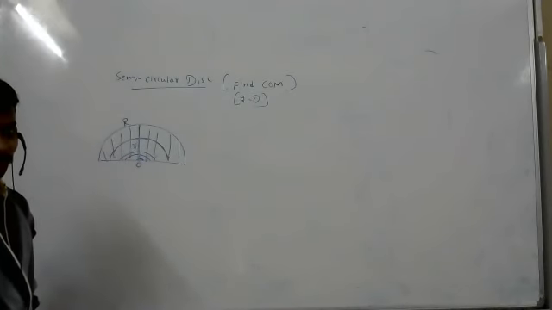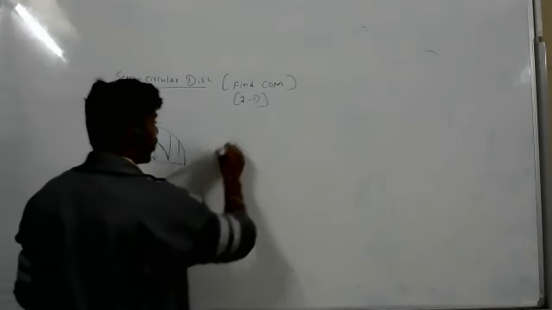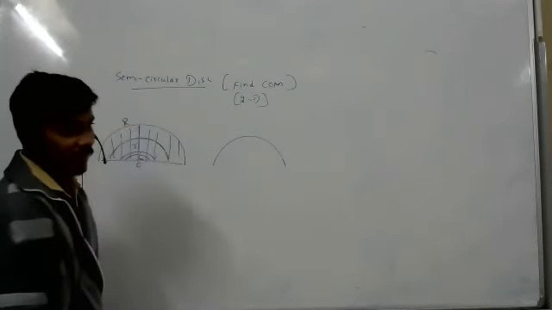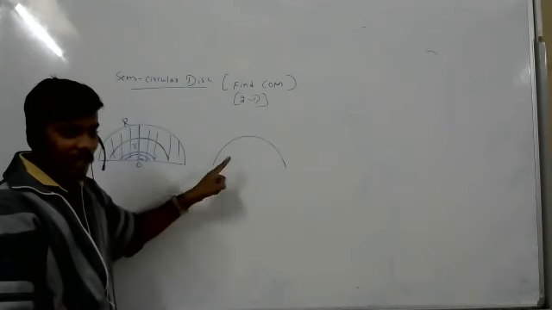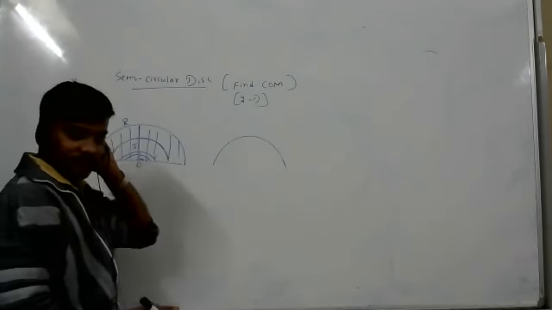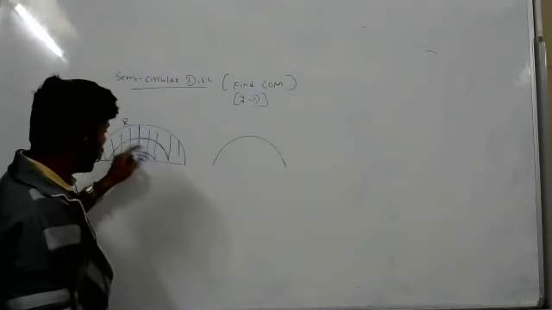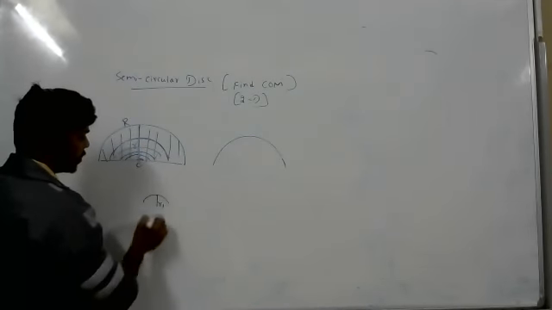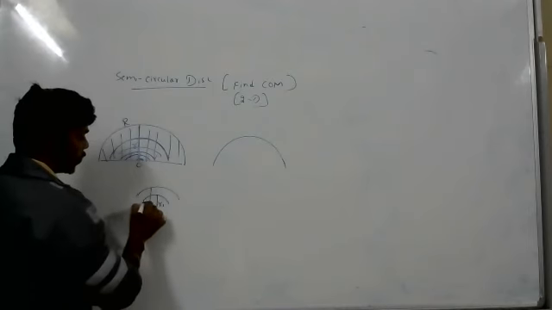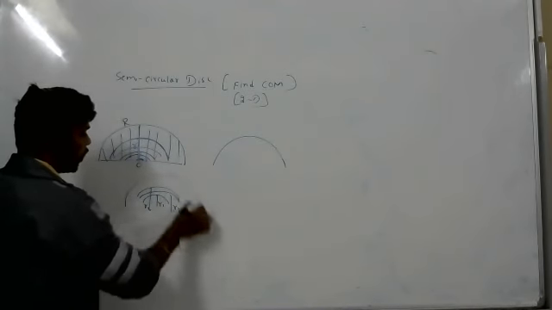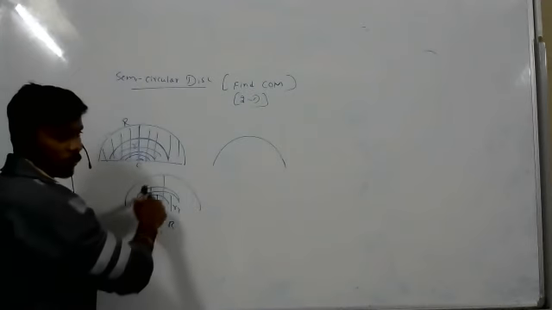Understand? So that ring I have given here. That is the wire I have given. For the single wire, you know how to calculate the center of mass, right? Yes, sir. So like that, you will take so many rings, so many wires. It is r1 distance, one more wire, r2 distance, one more wire, r3 distance. So up to R distance, you can take so many rings, right?